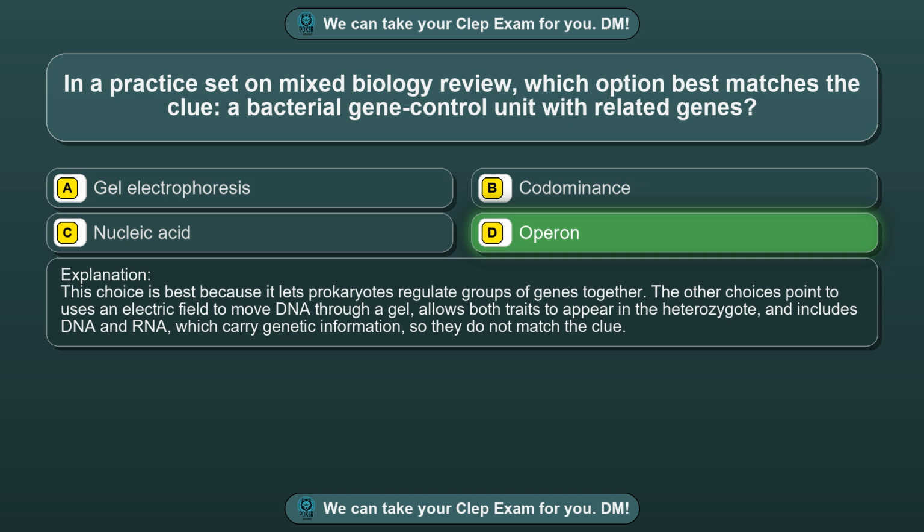The other choices point to uses an electric field to move DNA through a gel, allows both traits to appear in the heterozygote, and includes DNA and RNA, which carry genetic information, so they do not match the clue.